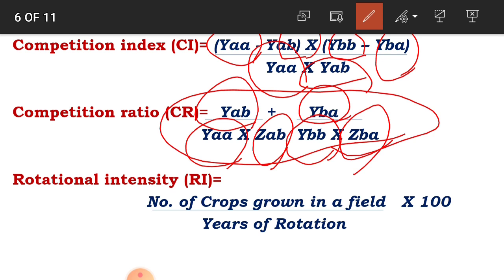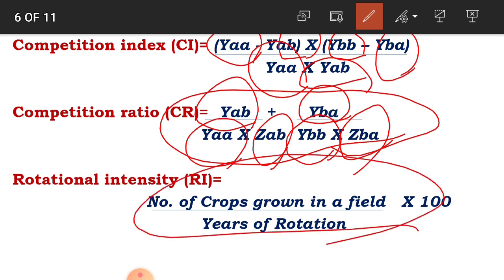Then rotational intensity, also called RI. The definition is the number of crops grown in a field divided by the years of rotation, multiplied by 100. The formula is the number of crops grown on the field divided by the years of rotation, which may be 1 year, 2 years or 3 years, into 100. By using this formula, rotational intensity is calculated. This is the rotational intensity formula.